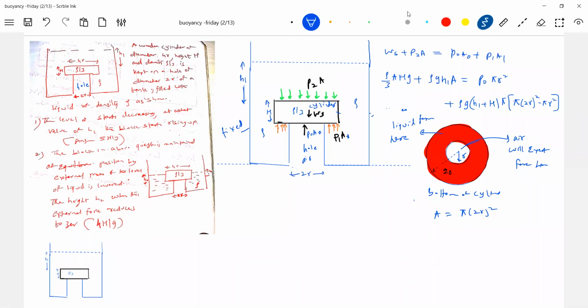H1 okay, phi h by 3. If you solve for this, H1 will become... Yes, sir. Are you getting to know why we should not go for buoyant force? All of you getting the idea? The buoyant force formula will come into picture when it is completely immersed and liquid is present everywhere at the bottom. But here liquid is present, here there's no liquid. That's why I'm avoiding the buoyant force formula.